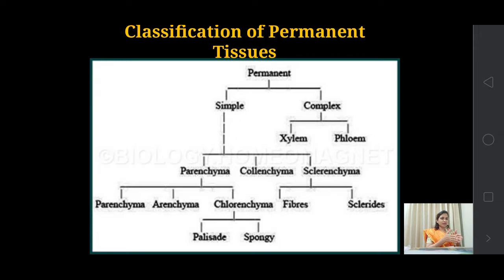Then in sclerenchymatous tissue there are again subtypes. Sclerenchymatous tissue consists of two types: fibers and sclereids. Fibers are elongated, and sclereids are not elongated, they are circular or oval in shape. Chlorenchymatous tissue is made up of palisade and spongy parenchyma. So this is the flow chart, the general outlook of the classification of permanent tissue. Now we will see one by one in detail.